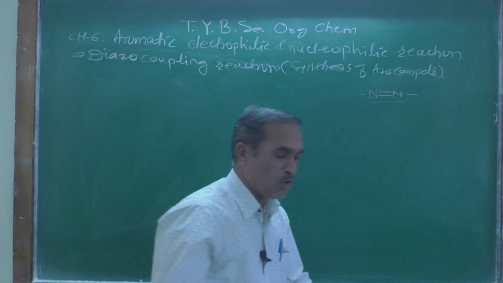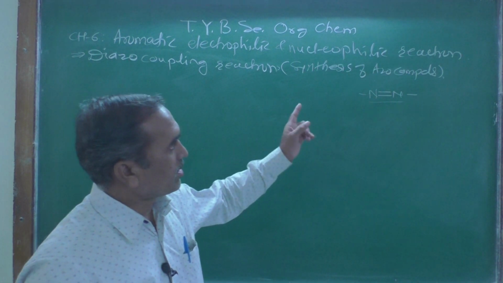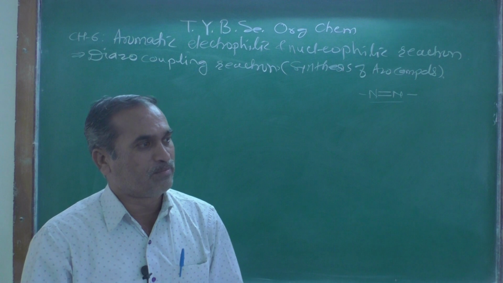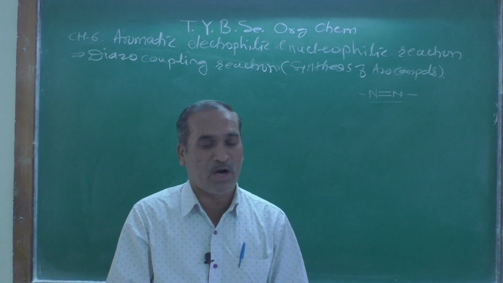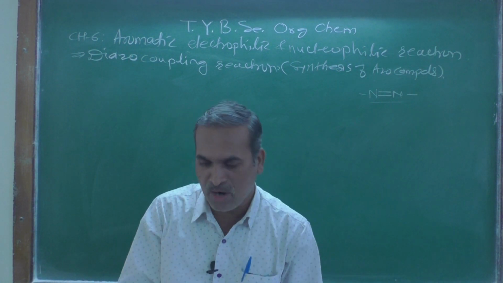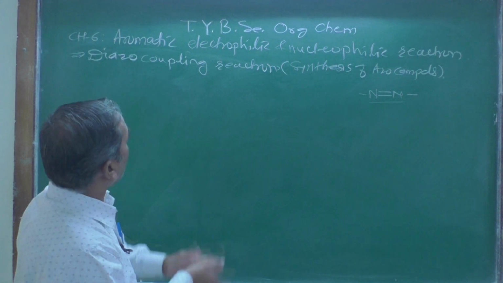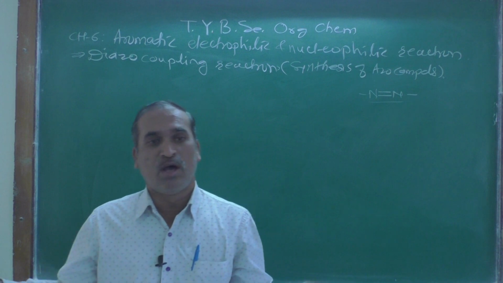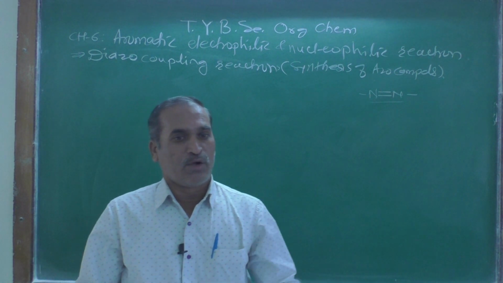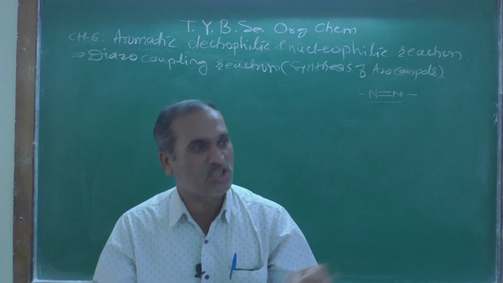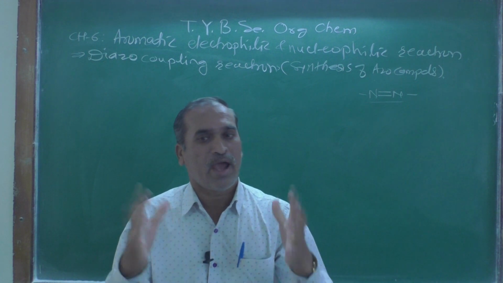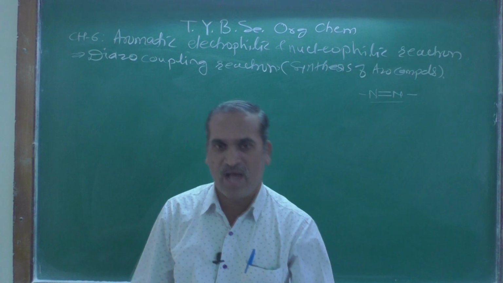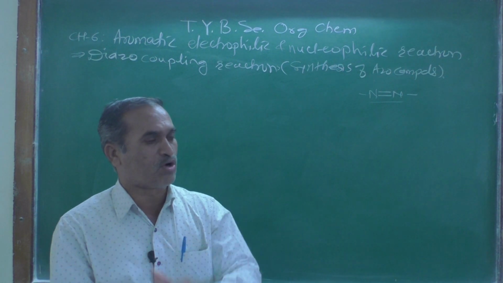Those organic compounds containing a nitrogen double bond are called azo compounds. And coupling means that two molecules are coupled together under a special condition and the resulting compound is formed. That type of reaction is called a diazo coupling reaction.